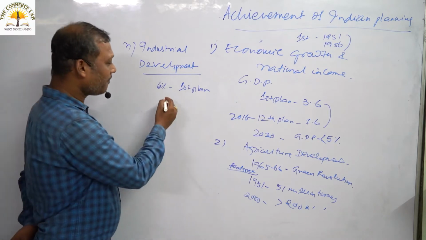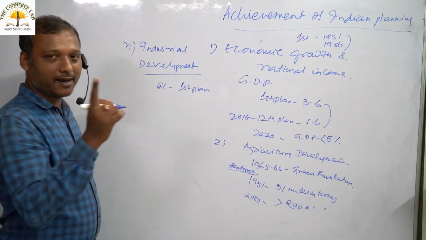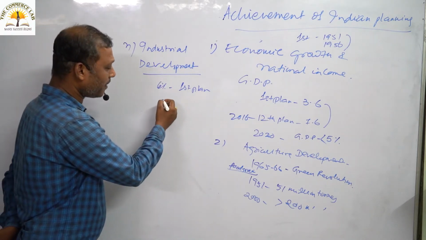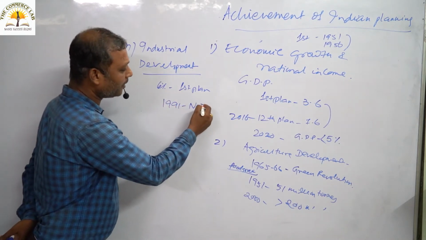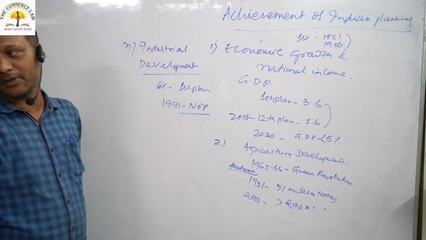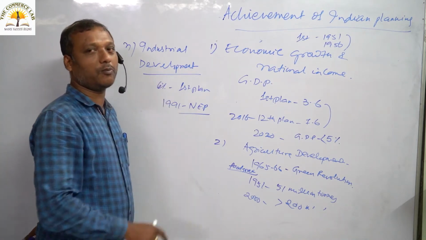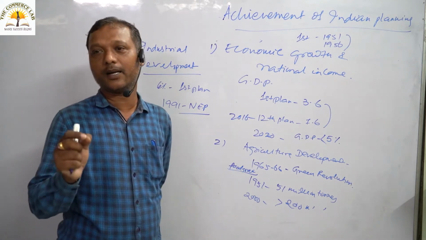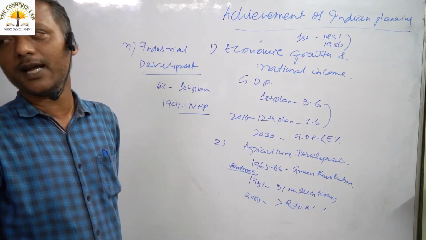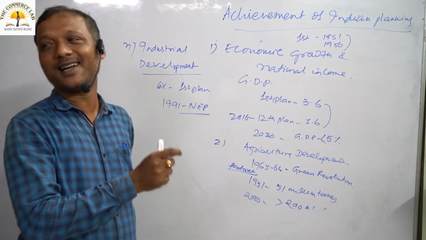But we can say we have a happy note, we will have a positive note in the year 1991. We have introduced the new economic policy, for example. When we introduced the new economic policy in the year 1991, that is the policy of LPG, liberalization, privatization, globalization, this was a boost to the industrial segment.